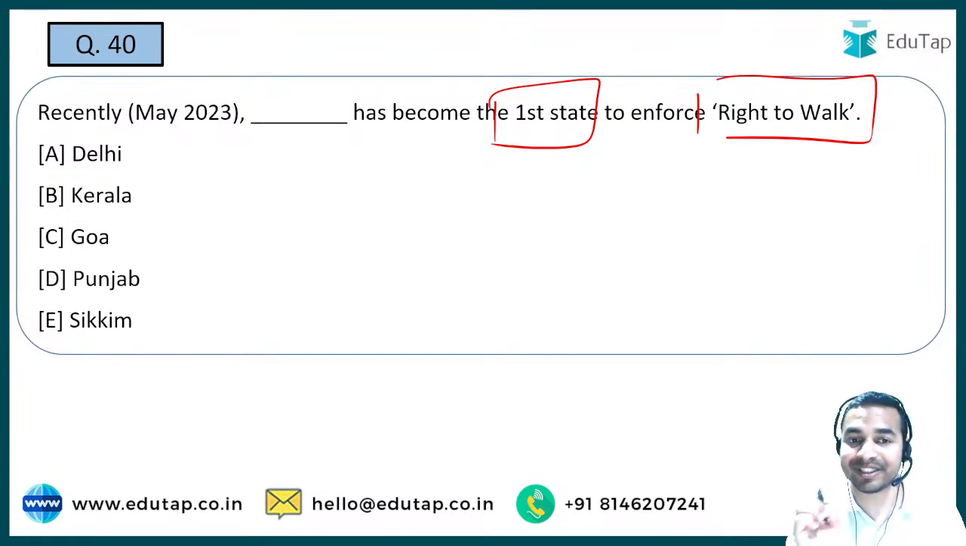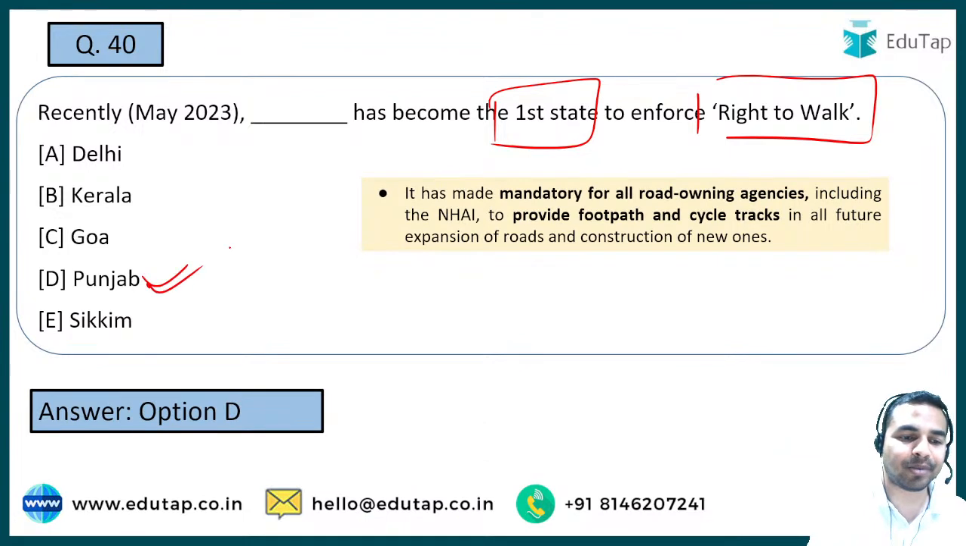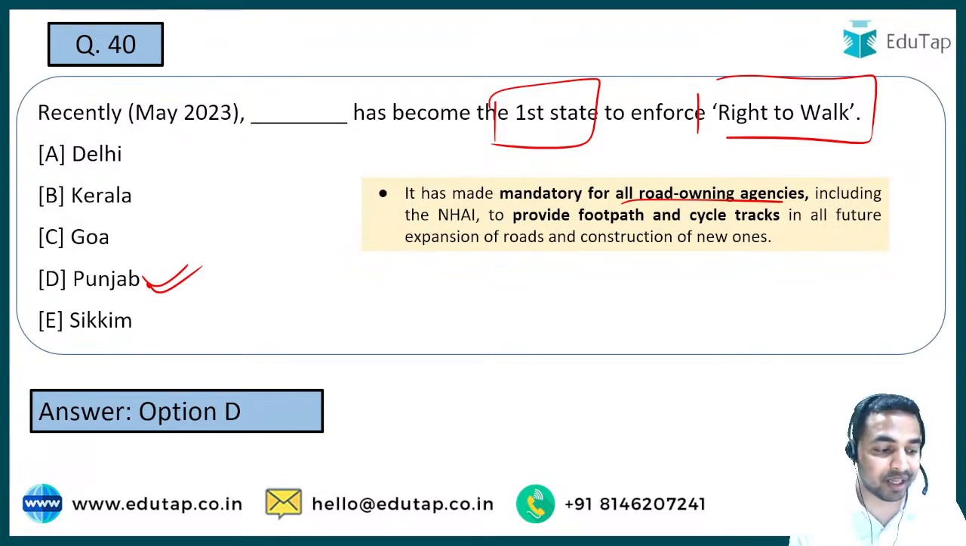That is what this particular state has recently enforced, and that is why it is called right to walk, and it has become the first state, and the right answer is option D, that is Punjab, and it is made mandatory for all the road owning agencies including the National Highway Authority of India, under which they are required to provide footpath and cycle tracks in all the future expansion of roads.